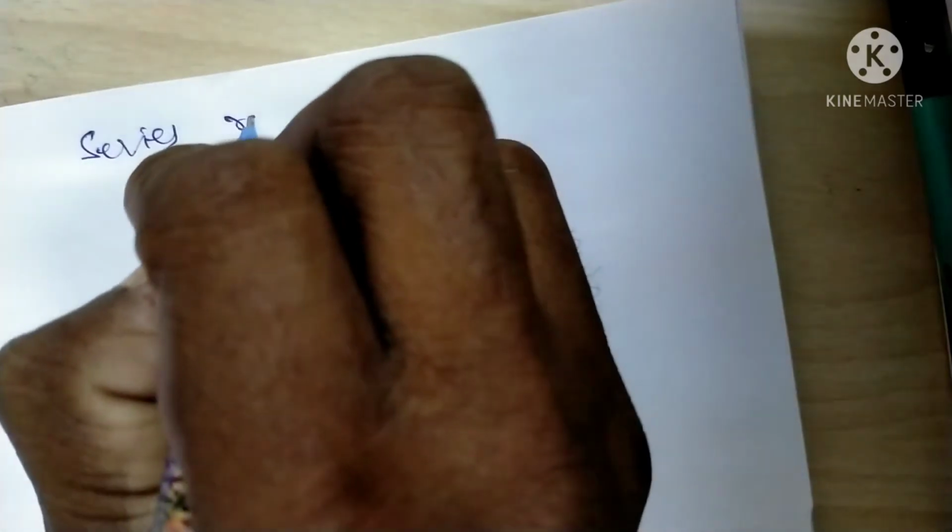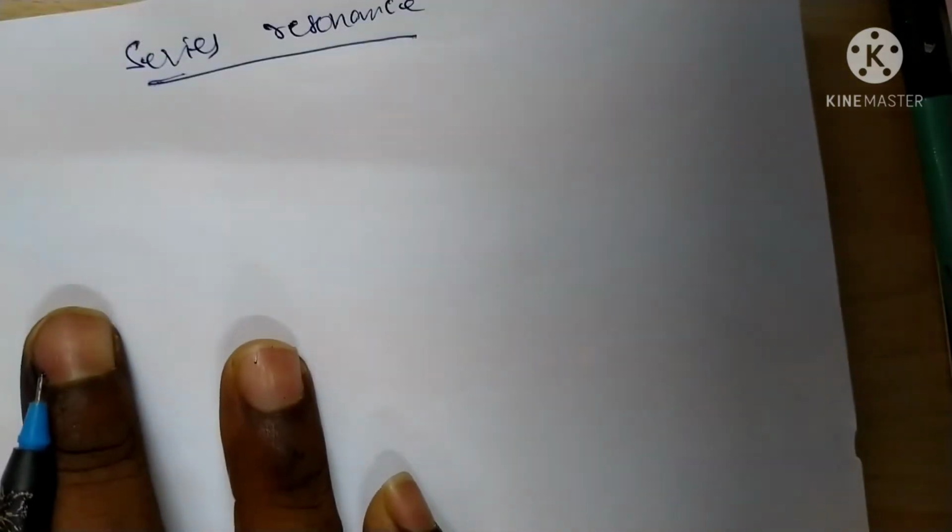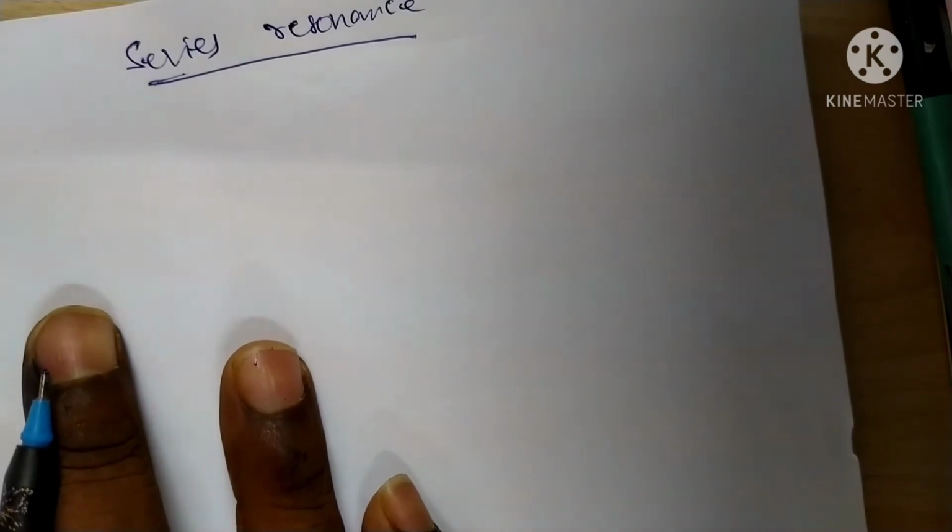Today we discuss series resonance. Key questions: what is series resonance, why do we use it, and what is the condition for series resonance?